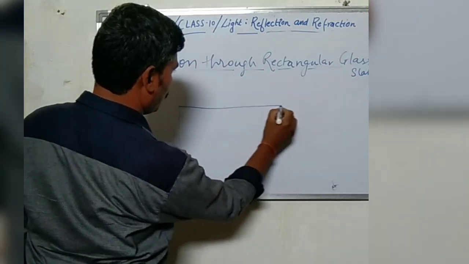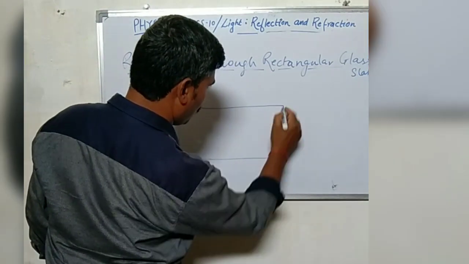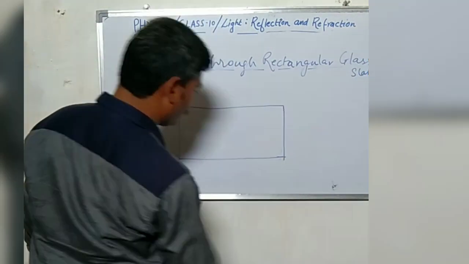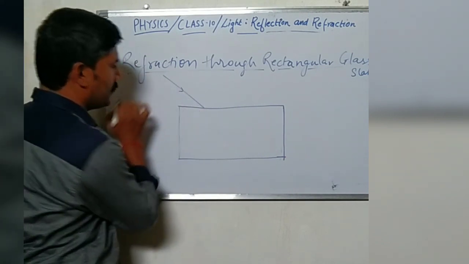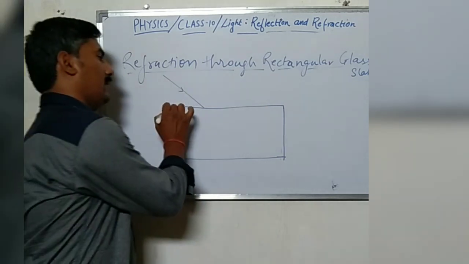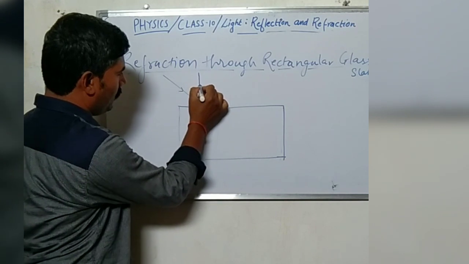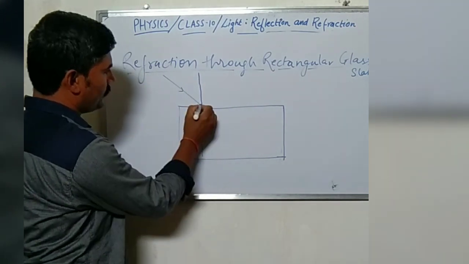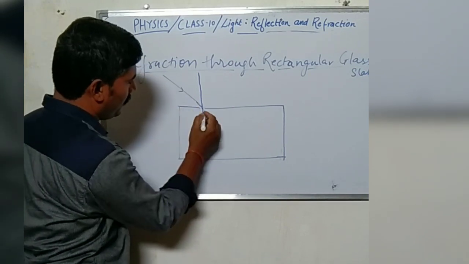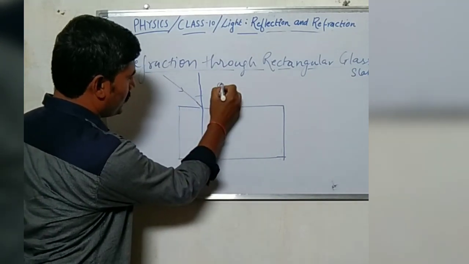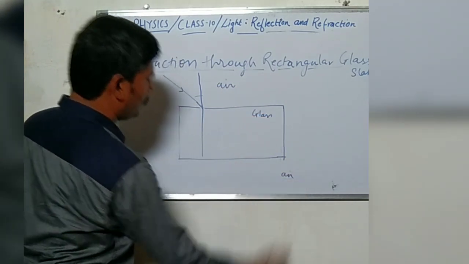This is a rectangular glass slab. When a light ray enters this edge of the glass slab, glass has some refractive index. This is air, this is glass, and this is again air.